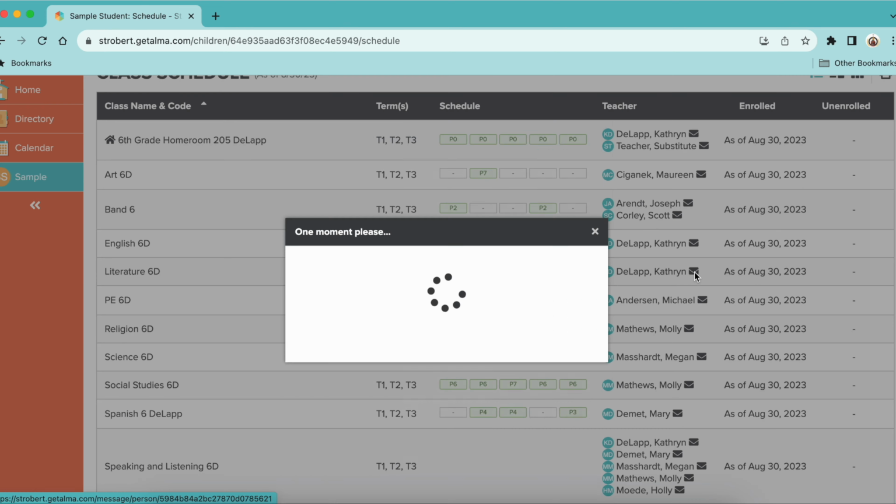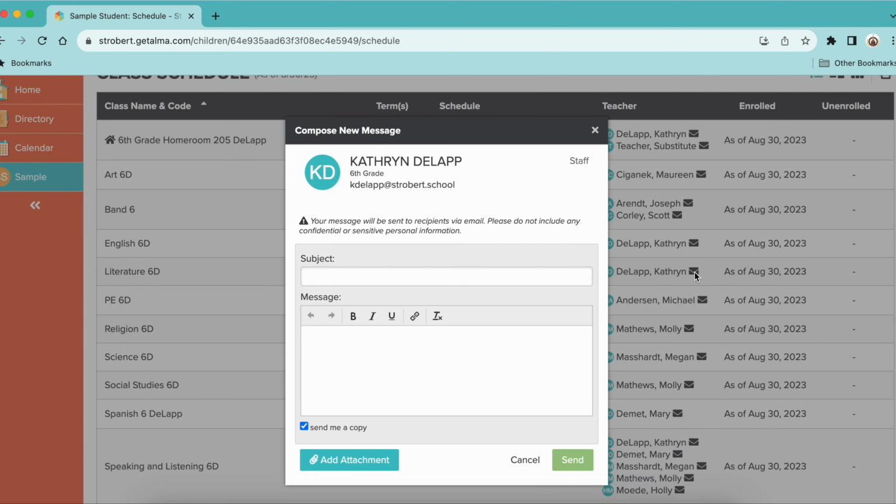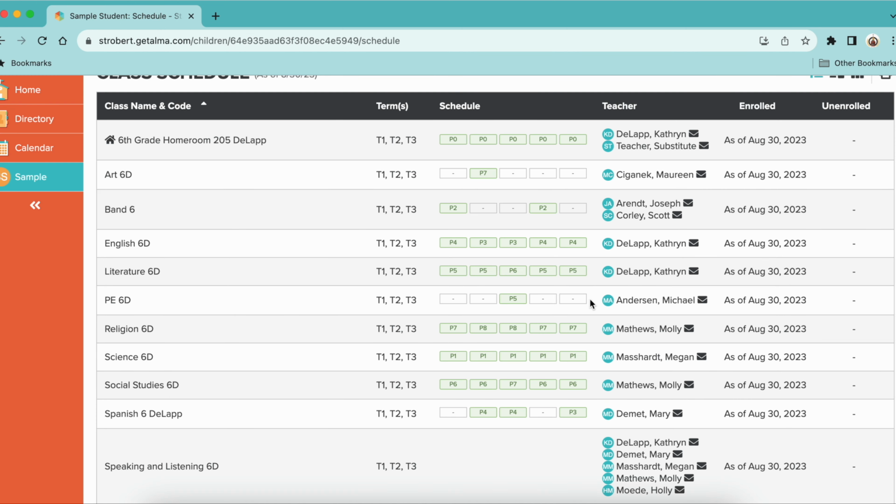So if you click on that mail button, a dialog box pops up, and you can send a message directly to the staff member through Alma, and it'll show up in our inboxes. And when we respond, the response doesn't come to Alma, it'll go directly to your email, whatever email is associated with your Alma account. So that's what's nice over here on this page about the faculty members.